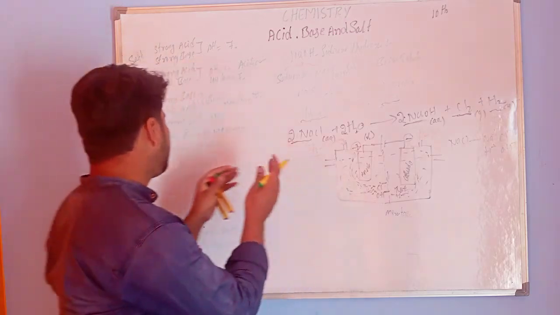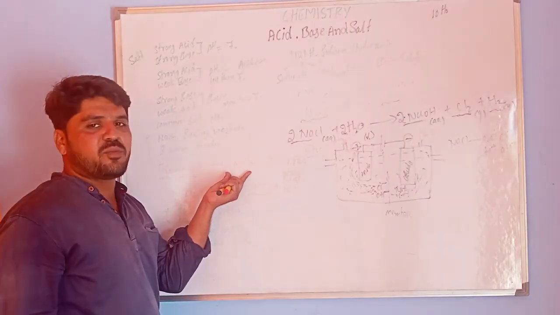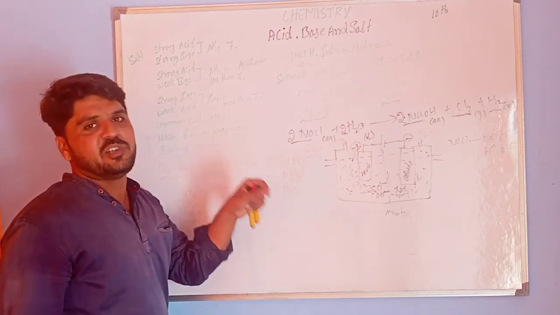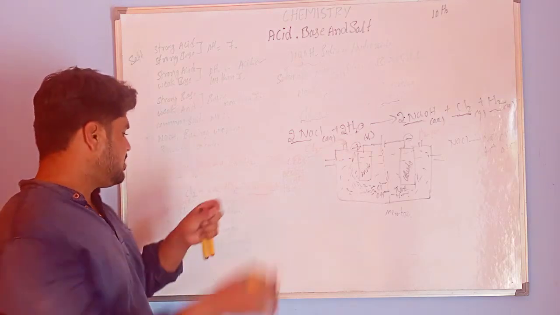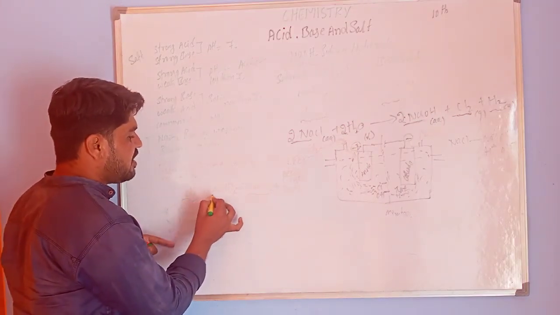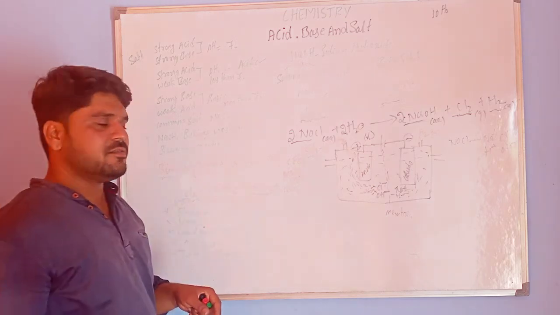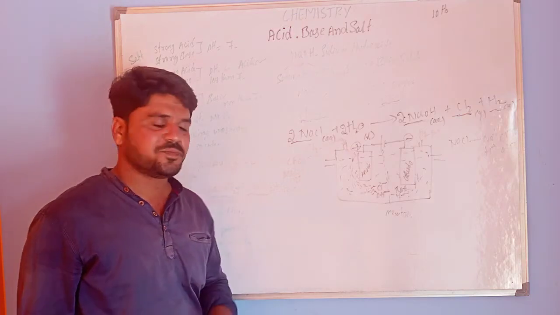The next chemical is bleaching powder. Its chemical formula is CaOCl2, and the name is calcium oxychloride. This is obtained by the action of chlorine with calcium hydroxide. We get calcium oxychloride and water as a byproduct.